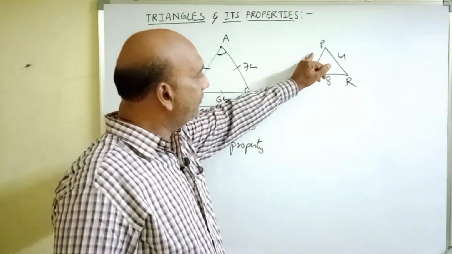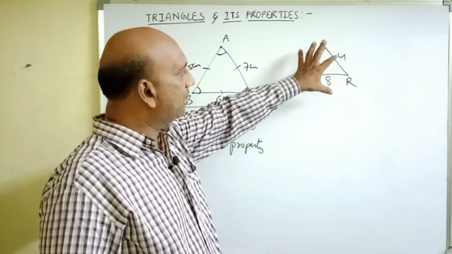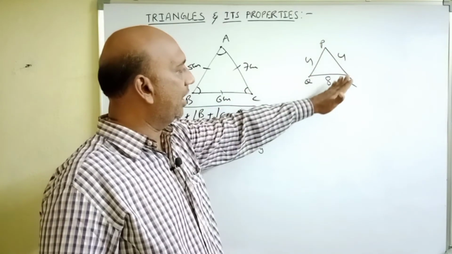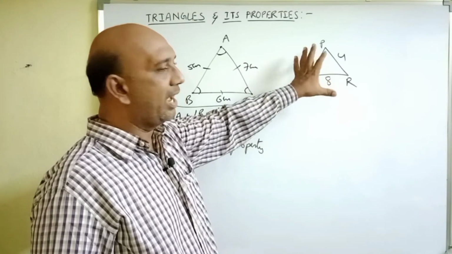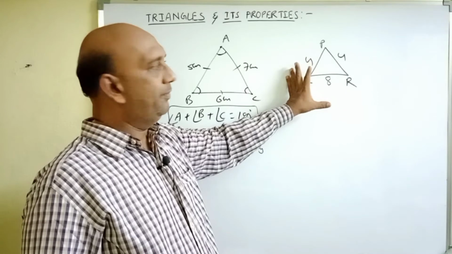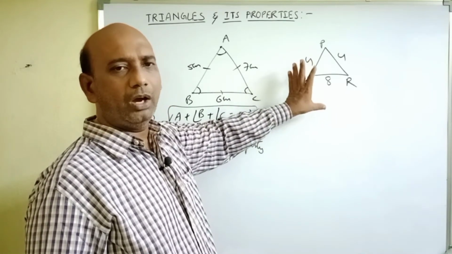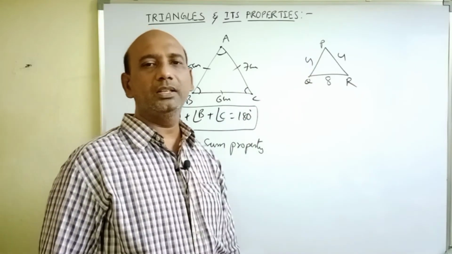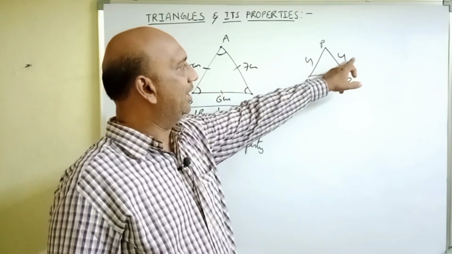But the sum of the two 4-centimeter sides is not greater than 8. So this is not applicable, and with these measurements, a triangle is not formed. It is impossible. If we want to draw a triangle with given measurements, we have to check whether the sum of any two sides is greater than the third side or not.